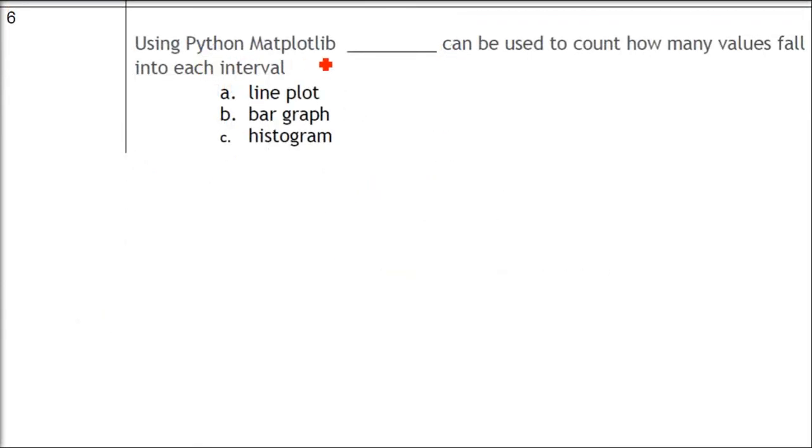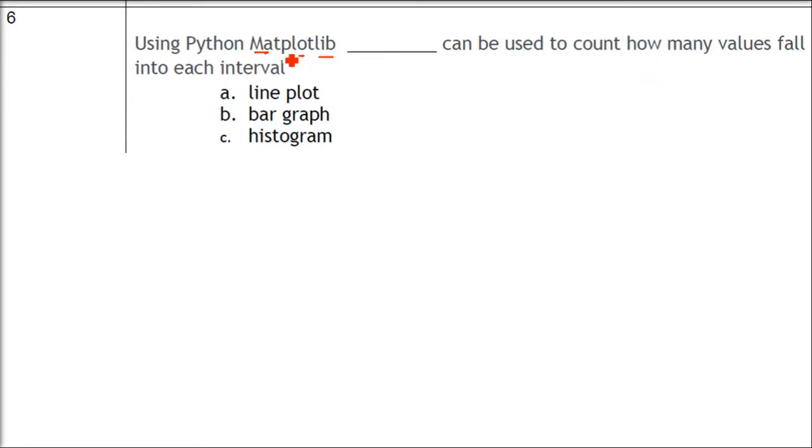other values will come. Using Python matplotlib, so mat is mathematics, plot is plotting, lib is for library. So Python and other languages, they work with libraries. So there is a math library, there are certain other libraries. For printing, there is a string library.